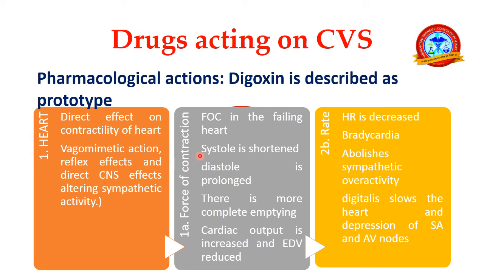It shortens the systole, diastole is prolonged, and there is more complete emptying of the heart, cardiac output is increased and end diastolic volume is reduced. The heart rate also decreases, which may result in bradycardia. It abolishes sympathetic overactivity, meaning it decreases the adrenergic activity, and Digitalis slows the heart through depression of the sinoatrial node as well as